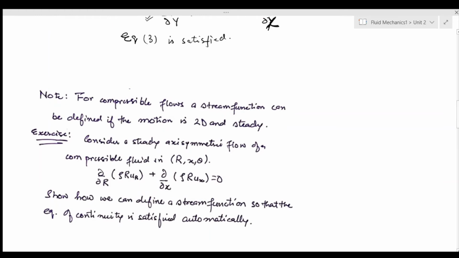Now for a compressible flow, a stream function can be defined if the motion is 2D and steady. Okay? So for an incompressible flow, if I am talking about an incompressible flow, then you can define your stream function for your unsteady case also, but for a compressible flow you can define a stream function for a 2D and steady flow. Now this is a short exercise for you.